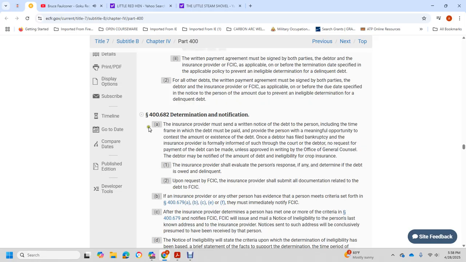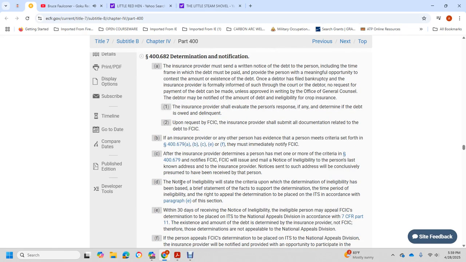no request for payment of the debt can be made without approval in writing of an officer of the general counsel. The debt may be notified with the amount of the debt, ineligible for crop insurance. The insurance provider shall be evaluated with the primary response, if any, with the determination that the debt is owed and delinquent to the Federal Crop Insurance Corporation. The insurance provider shall submit documentation related to the Federal Crop Insurance Corporation.